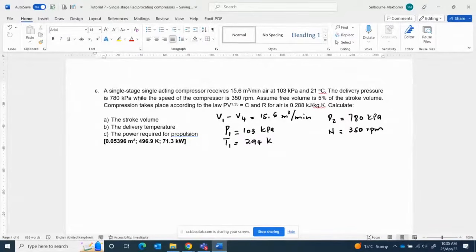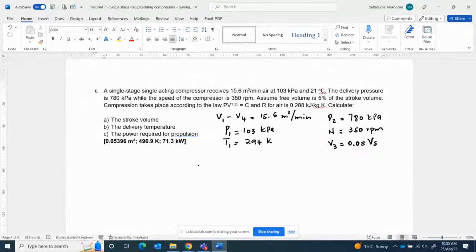We assume that the clearance volume, in other words V3, is equal to 0.05 of the swept volume. We assume that the clearance volume, or V3, is 0.05 of stroke volume.